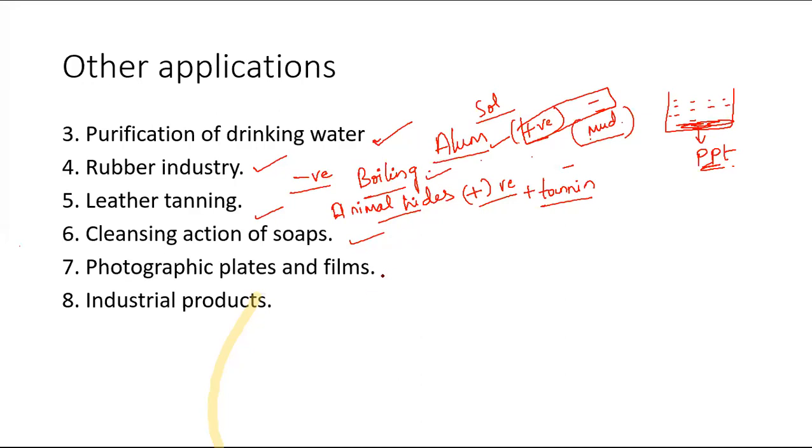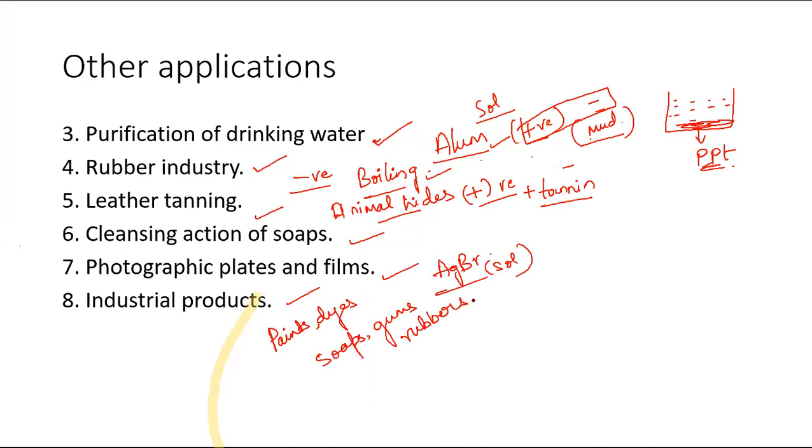Then photographic plates and films. In photographic plates and films we use silver bromide salt, to get a picture on the film. That is a photo, right? Then industrial products, that is paints, dyes, soaps, gums, rubber, all these industrial products are nothing but colloids only. So this is about the applications of colloids.